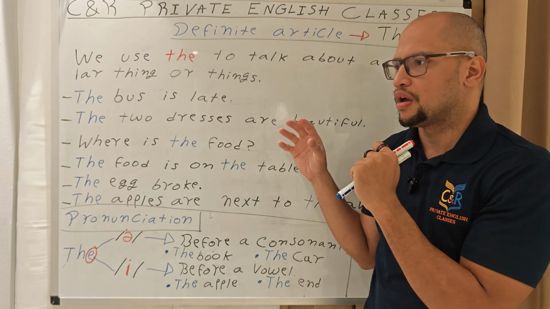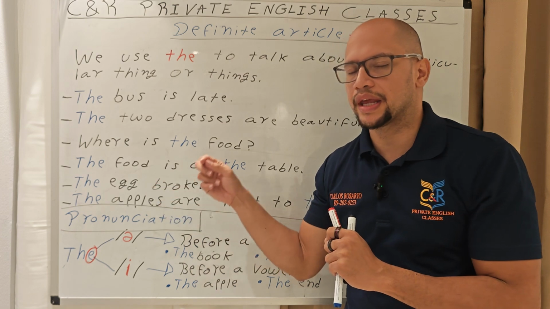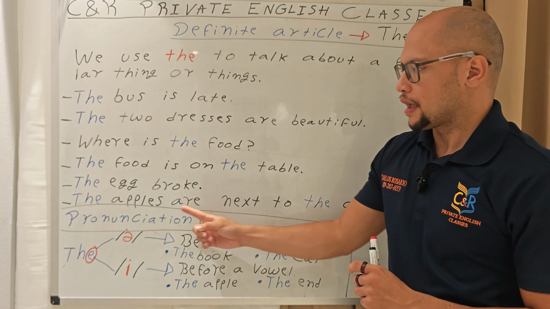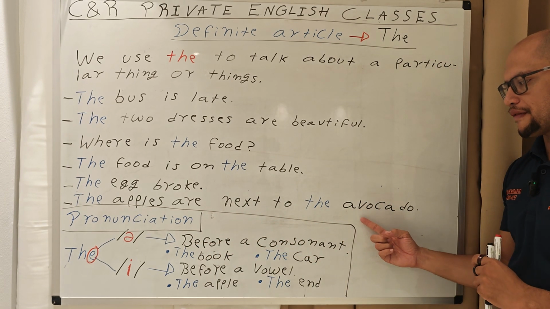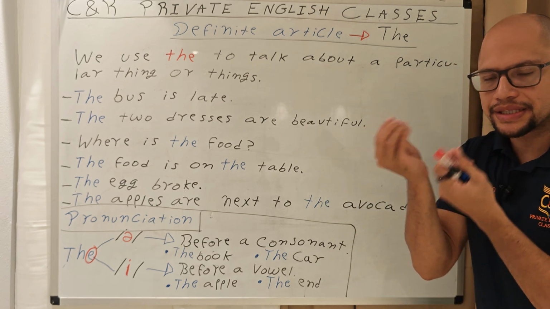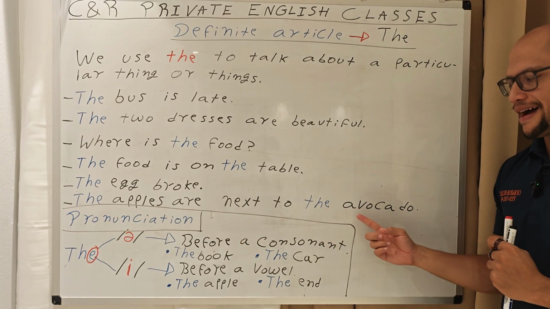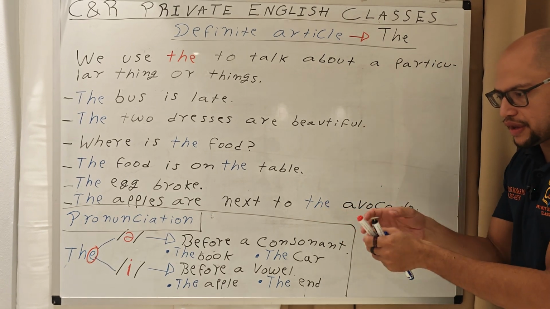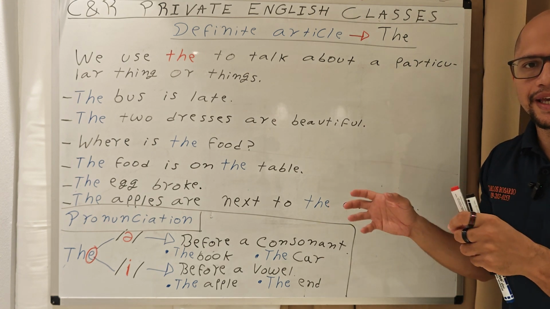I'm talking about the specific ones, or the specific one in my house. The egg broke. The apples are next to the avocado. The apples that you eat are next to the avocado. So the apples are next to the avocado. Oh, yes, over there. Specific.